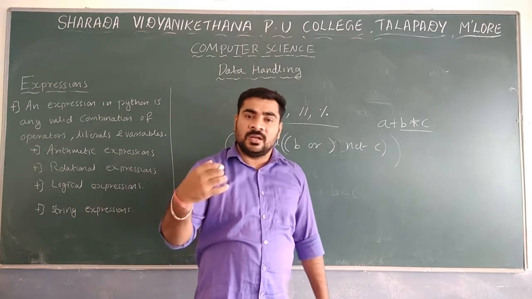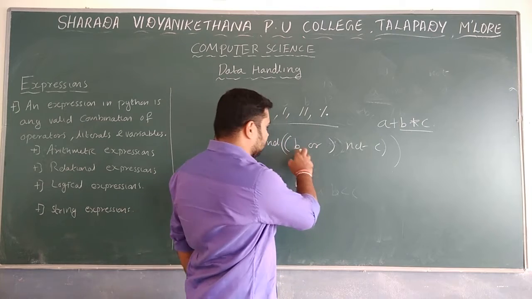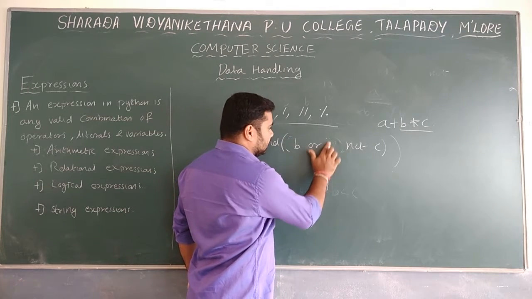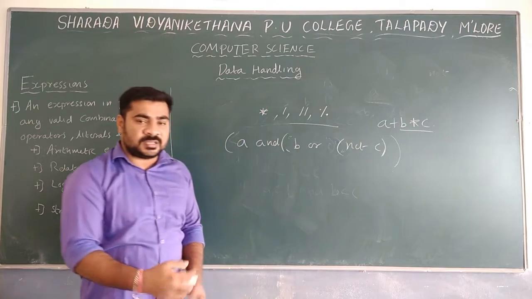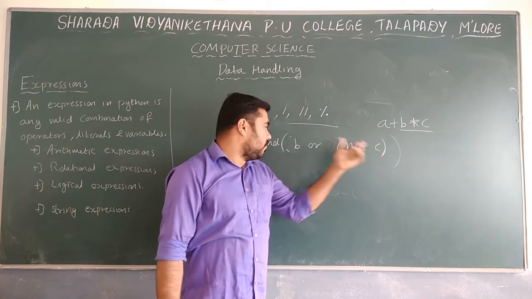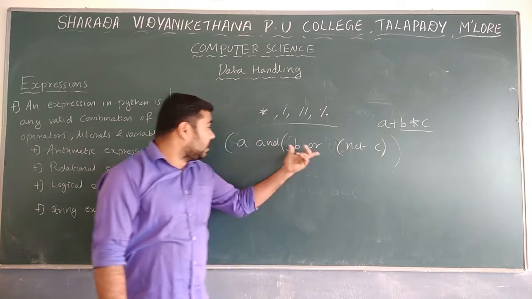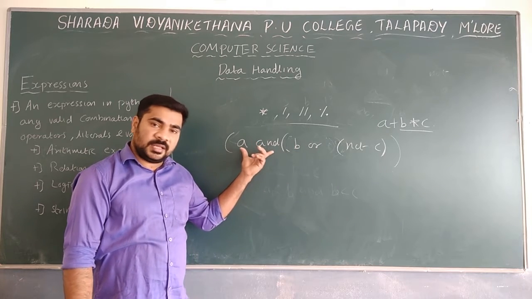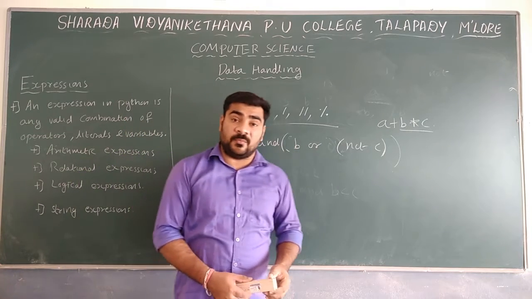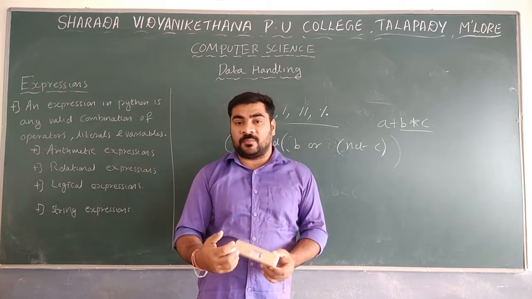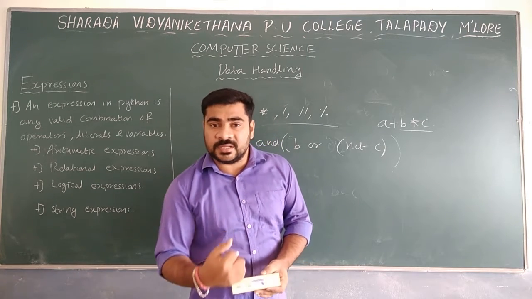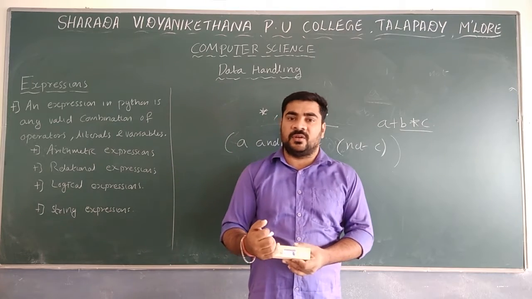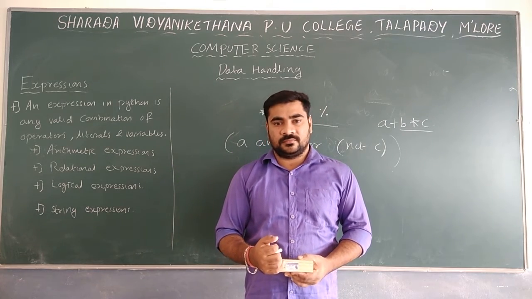So first not C will be performed, then OR with B, then that will be AND with A. This is how the operations are performed. Whenever you want to perform operations, you check the precedence rule, or we can say the priority rule. Based on that, operators or expressions will be evaluated.